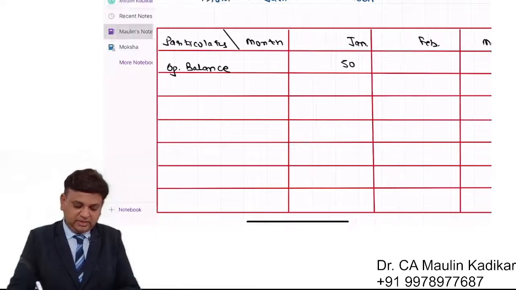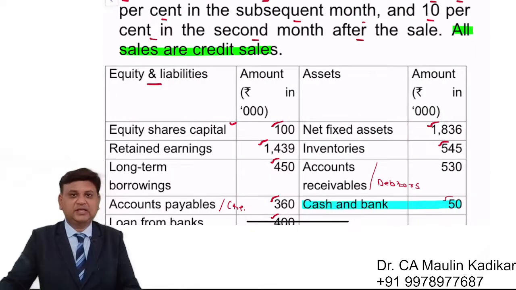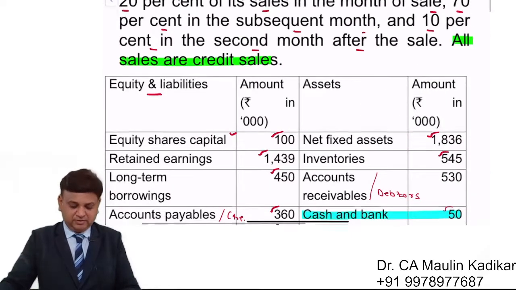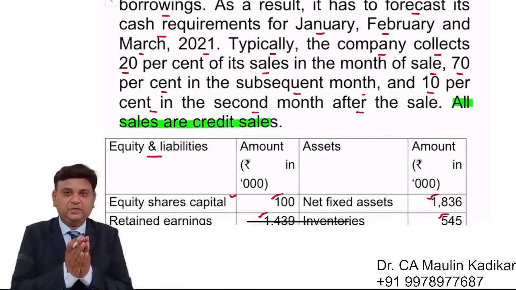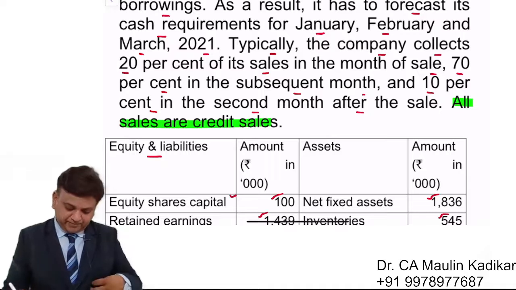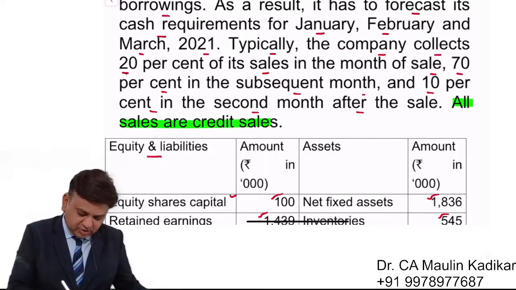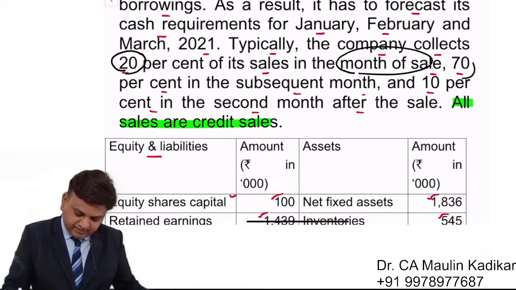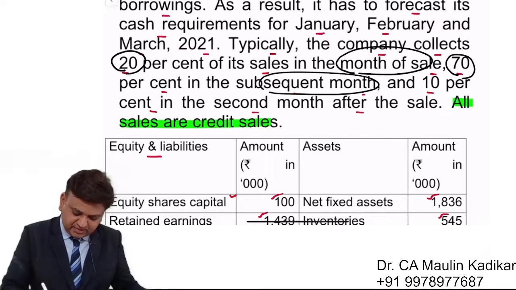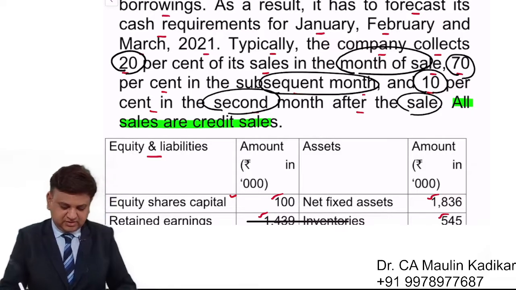Okay. Next is the collection of the sales. You can see that the question is providing, and I want everybody to pay attention, don't write anything. Typically the company collects 20% of the sales in the month of sales, 70% in the subsequent month, and 10% in the second month after the sales.